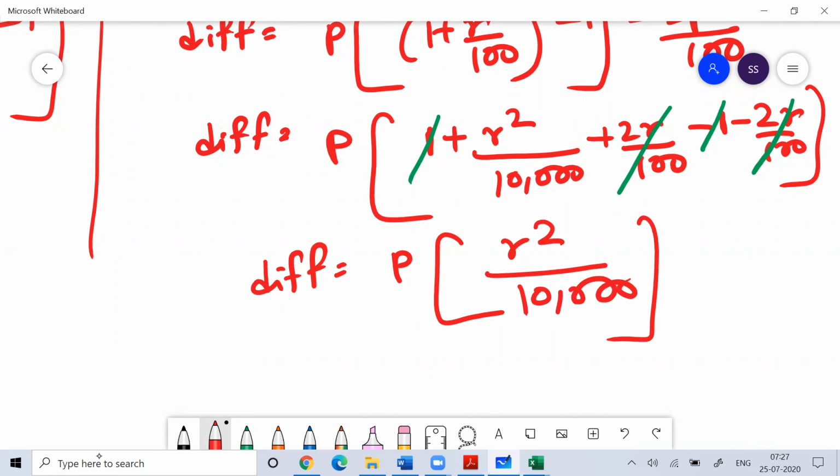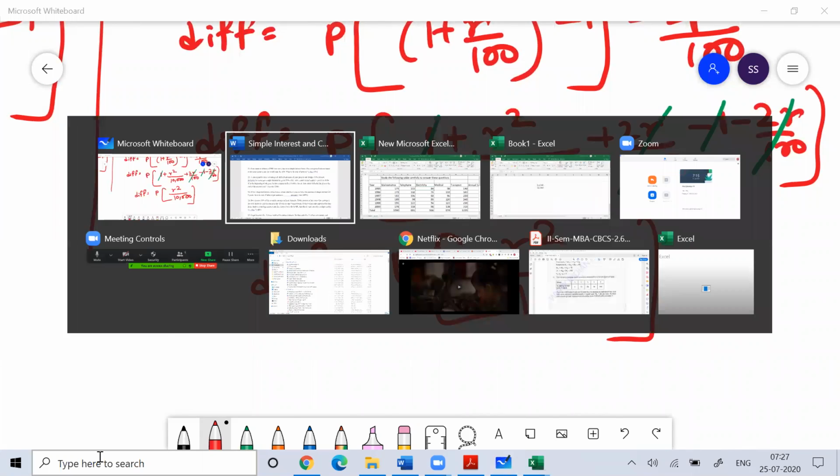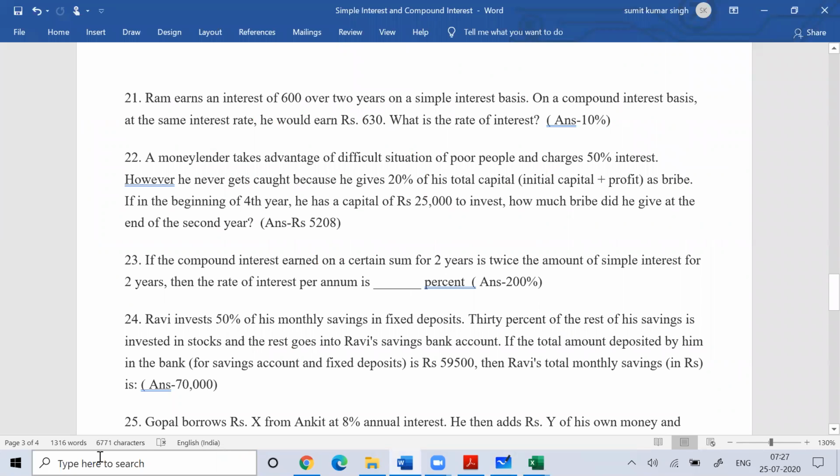Like the way I have derived this formula, I can similarly derive the formula for 3 years and so on. 4 years and so on is not advisable because it becomes very complicated. Fine. So see this question number 23, based on that concept only.